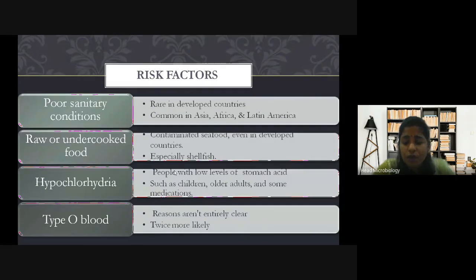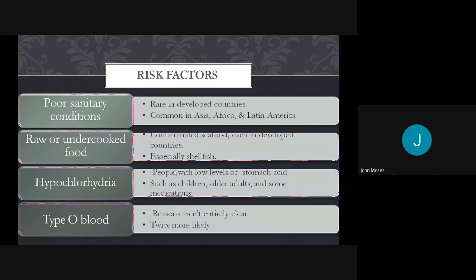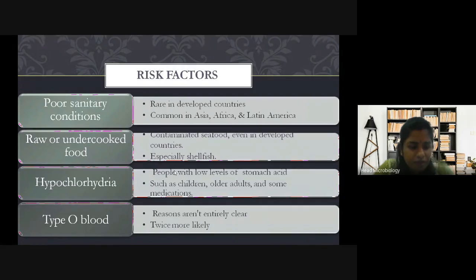Okay, even milk, no? Milk is the best example. What do we do when milk comes to your house? You just drink it? No, no. Pasteurization. Yes, that is called pasteurization.